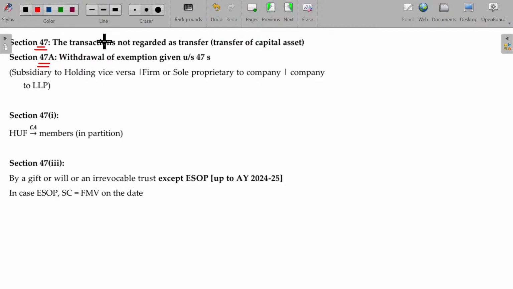So a transaction not regarded as a transfer of capital assets will not be considered for taxable purposes. But Section 47A says that on withdrawal, it is taxable. 47 says not taxable, 47A says no, the exemption given is withdrawn, so you have to pay the tax. Why? Conditions exist along with Section 47. Sometimes later, if you violate them, the exemption given earlier, of not being taxable, is now reversed. Is that clear? Hope now you'll be able to understand. So we'll now study these two put together, one after the other.